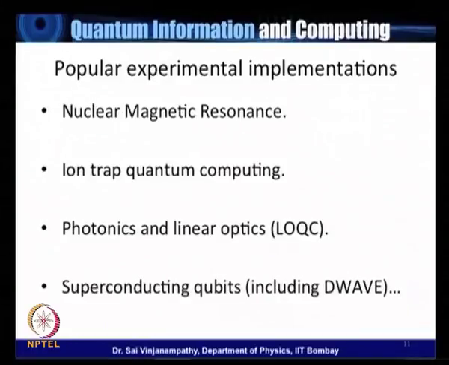And so here are some experimental implementations of quantum computing, the framework or the architecture over which quantum computing is built. The first of these is nuclear magnetic resonance, which we will consider rather elaborately. The next experimental implementation is ion trap quantum computing, which is going to be the topic of the next lecture. The third is photonics or linear optical quantum computing. These are slightly separate, but this is a rather popular quantum computing architecture as well. The last is superconducting qubits. I'd like to point out for anyone who knows what the D-Wave machine is, that the D-Wave machine is in fact built on superconducting qubits.